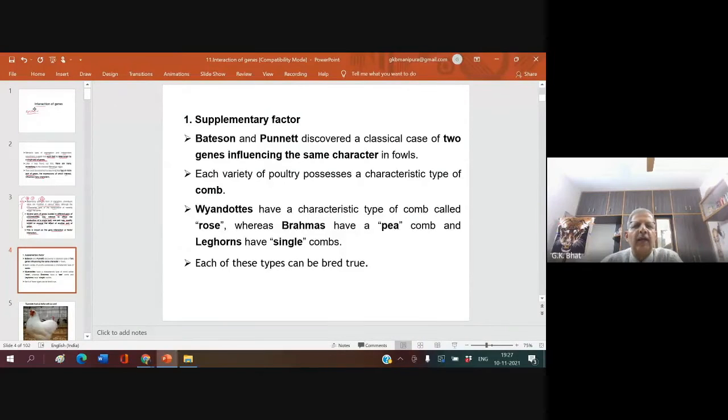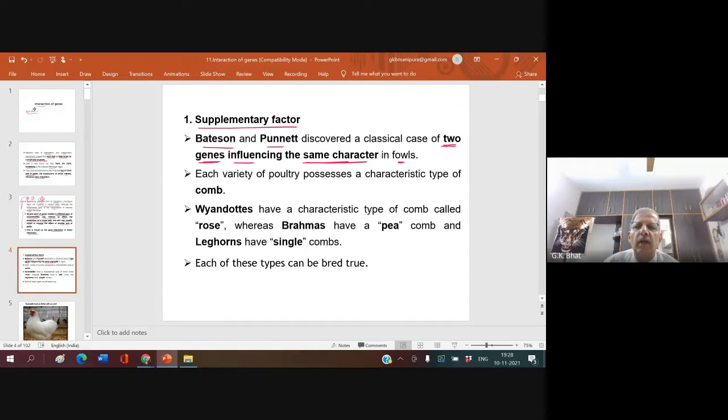Supplementary factor. Please take a screenshot of this. Supplementary factor: Bateson and Punnett discovered a classical case of two genes influencing the same character in fowl. In what way?